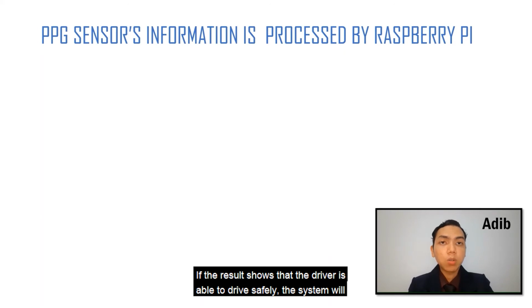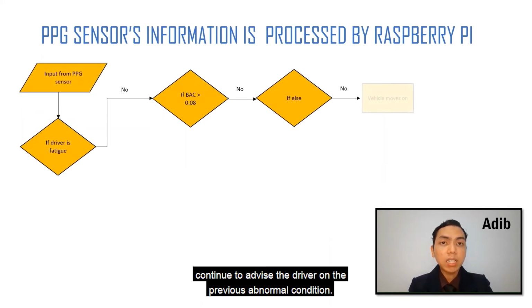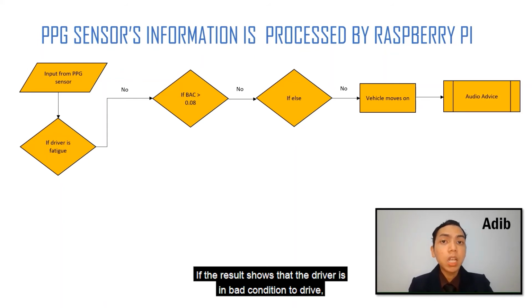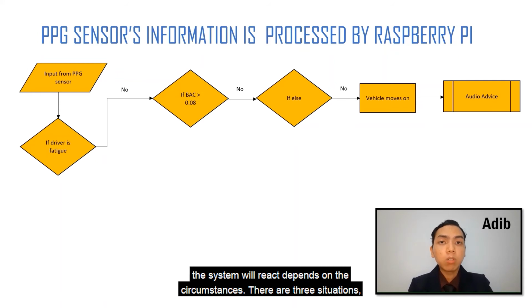The PPG sensor information will be analyzed by the Raspberry Pi. If the result shows that the driver is able to drive safely, the system will continue to advise the driver on the previous abnormal condition. If the result shows that the driver is in bad condition to drive, the system will react depending on the circumstances. There are three situations.